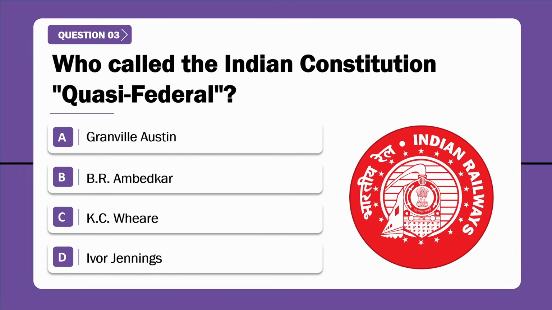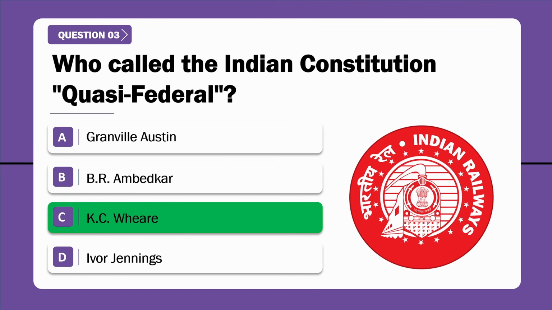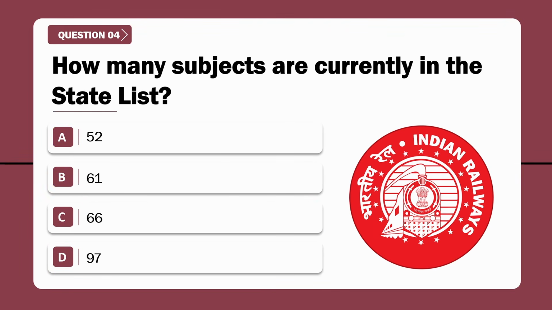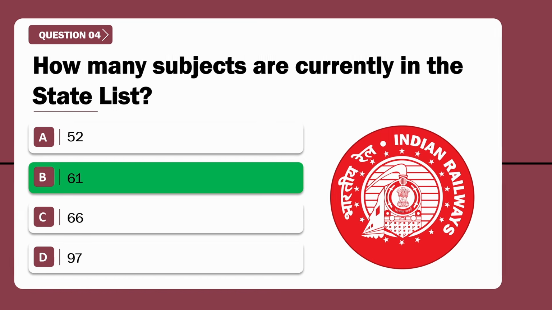Question number 3. Who called the Indian Constitution quasi-federal? Correct answer is option C, K.C. Wheare. Question number 4. How many subjects are currently in the state list? Correct answer is option B, 61.